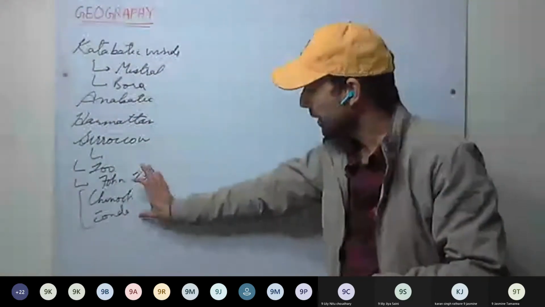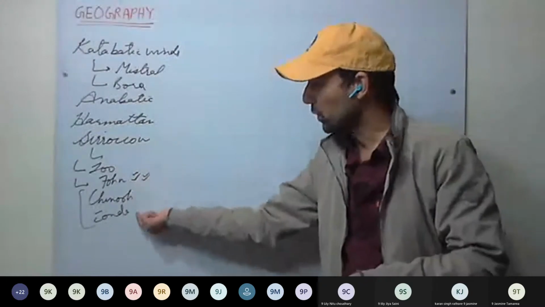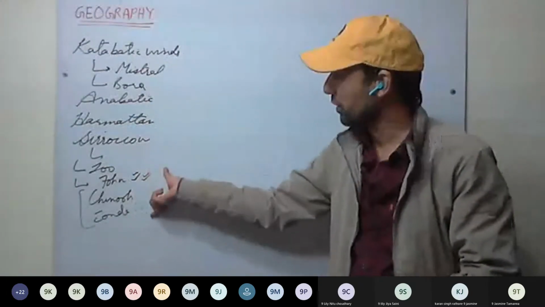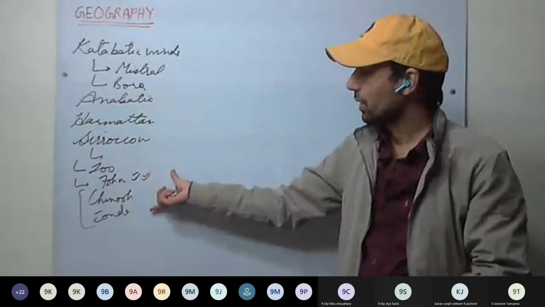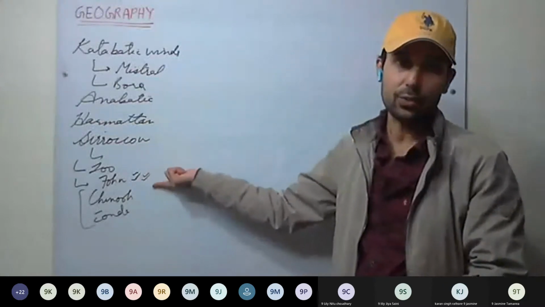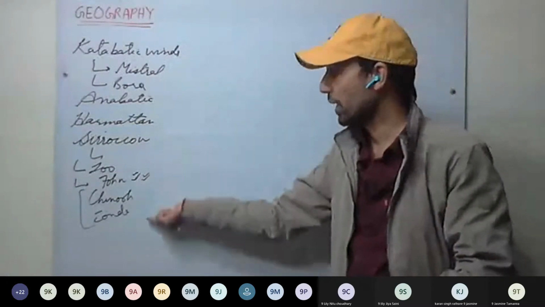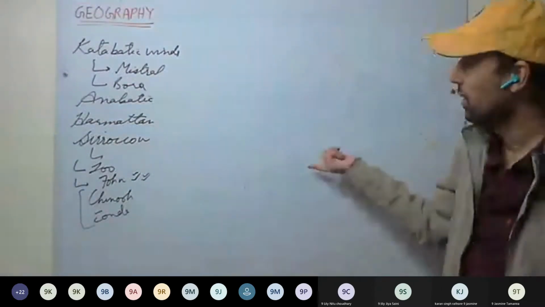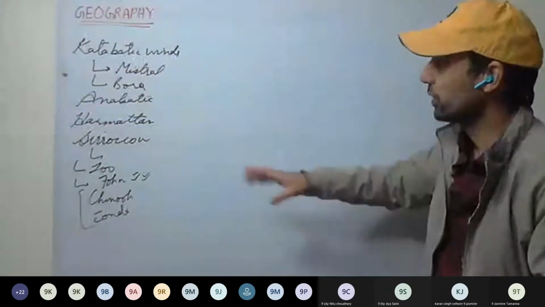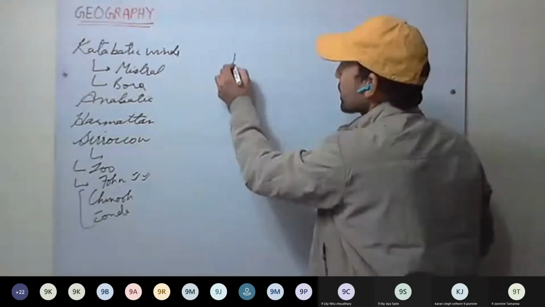Then Loo. These three winds, Foehn, Chinook and Zonda, we have to study together, because they are the same kind of winds. If we know Foehn winds, Chinook and Zonda are easy to remember. So this sequence is easier to study. But you can have your own sequence, no issue with that. Next, we discuss the nor'wester.